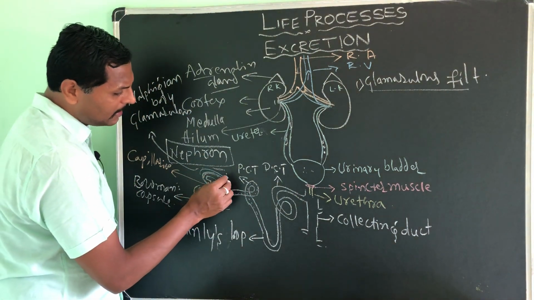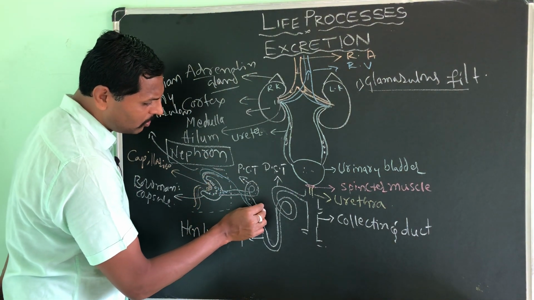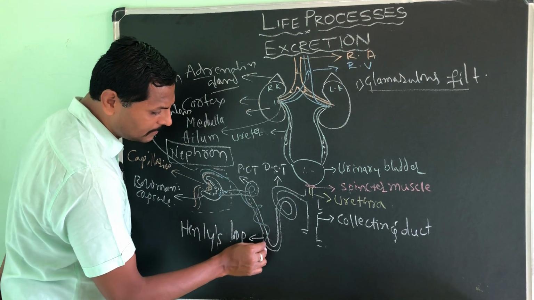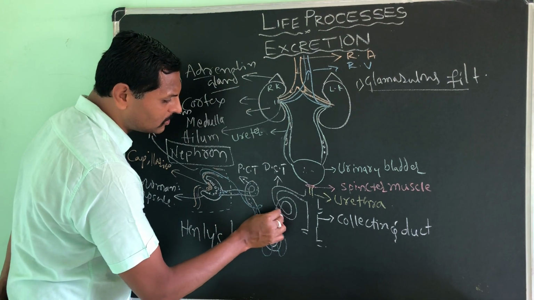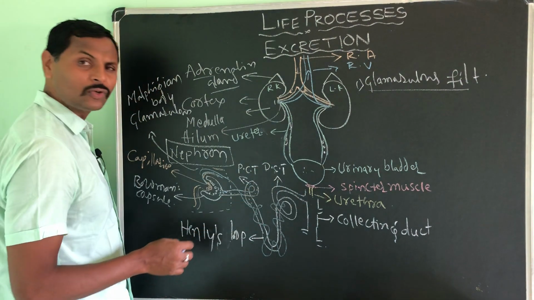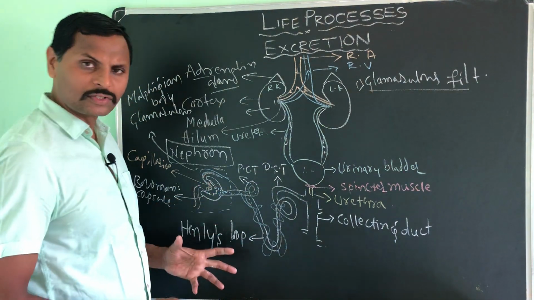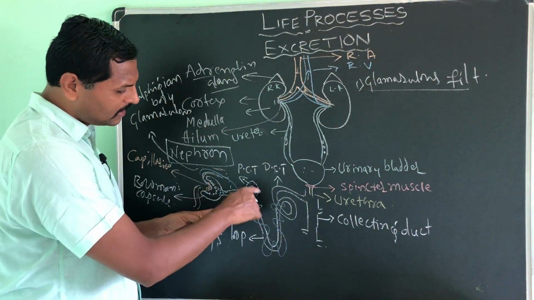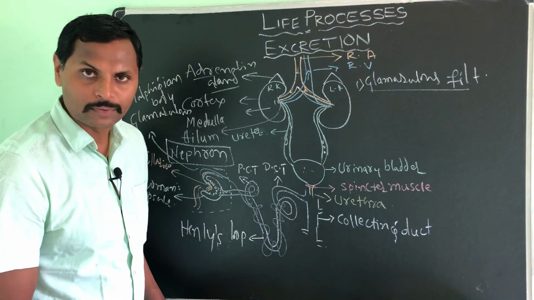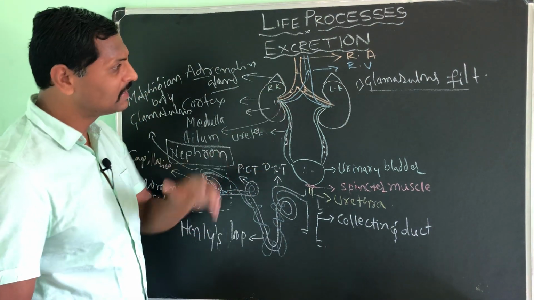So you can see here these veins surround this coil like this. But it is not shown in the book so that it should not confuse you. Okay, it is understood that this capillary will surround the nephron also. Okay, next we will see the second part.